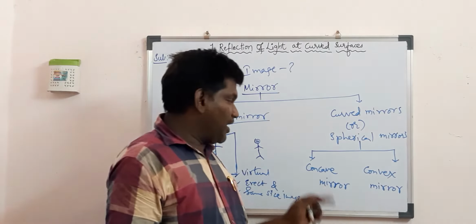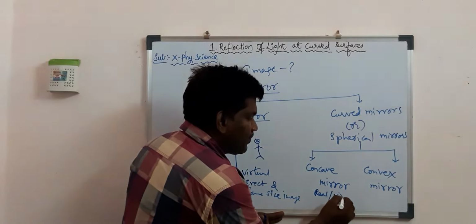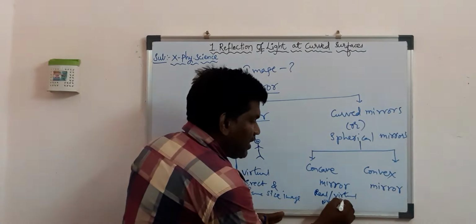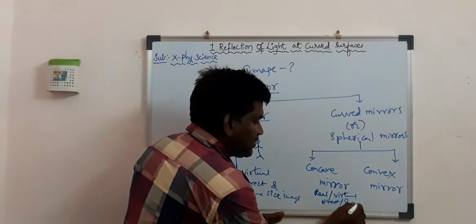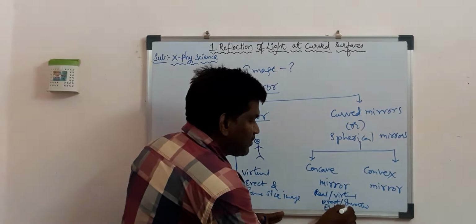It forms real and also sometimes virtual, sometimes erect and sometimes inverted, and sometimes enlarged and also inverted images.